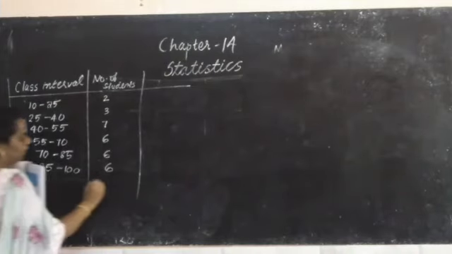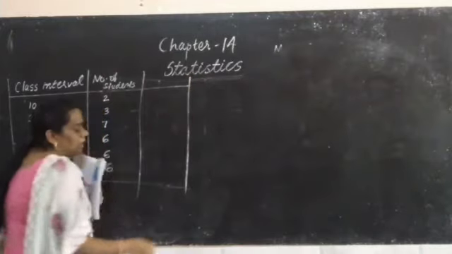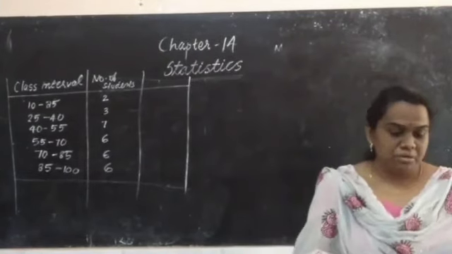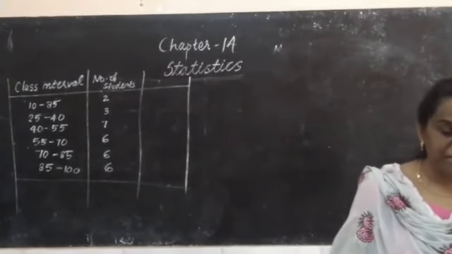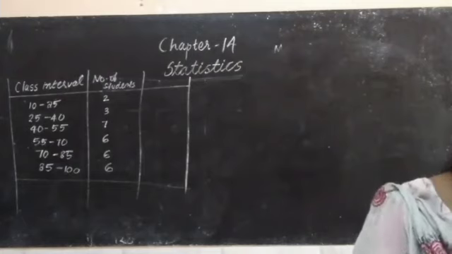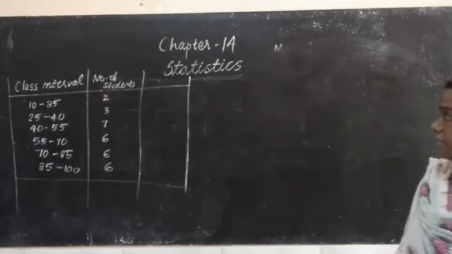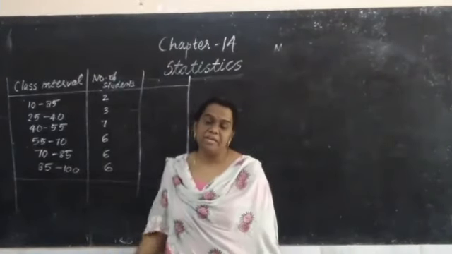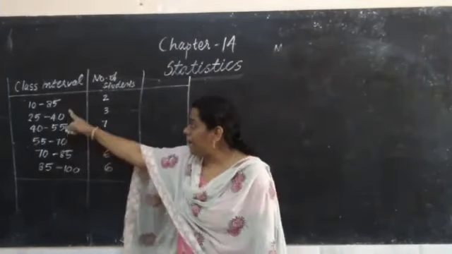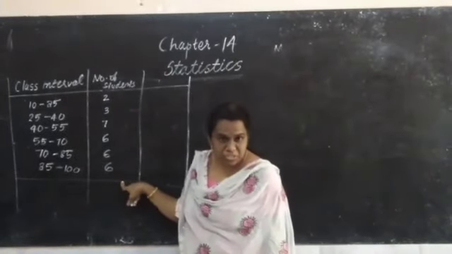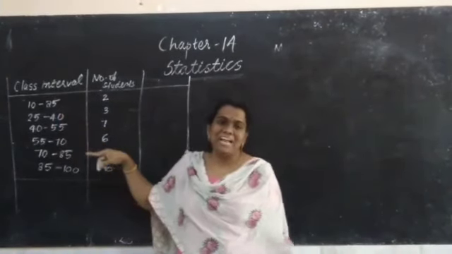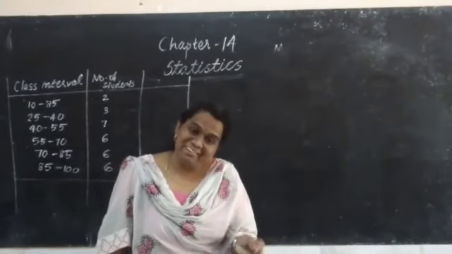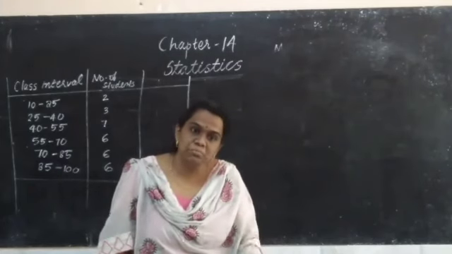Now we have to find the arithmetic mean. Here the class intervals are given. How to find the arithmetic mean if the class intervals are given? These are the frequencies, and here it is the class interval. What do you mean by class interval? Class interval 10 to 25 means between 10 and 25, 2 students obtained the mark.